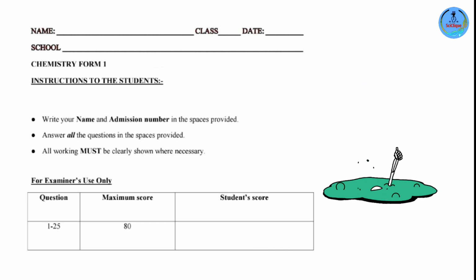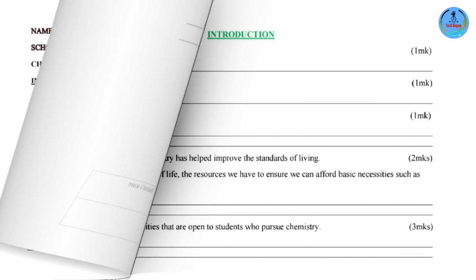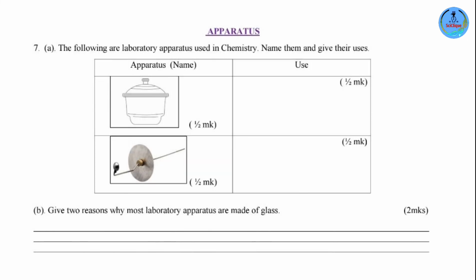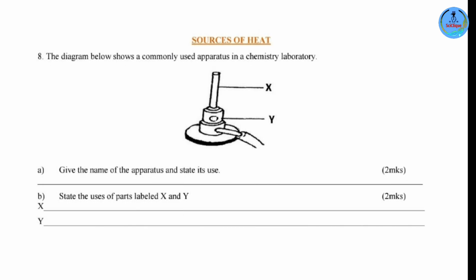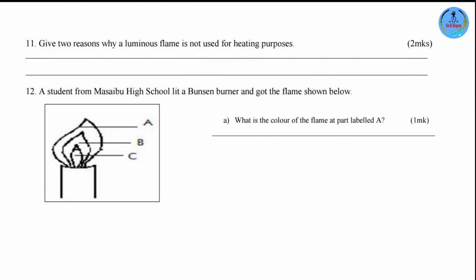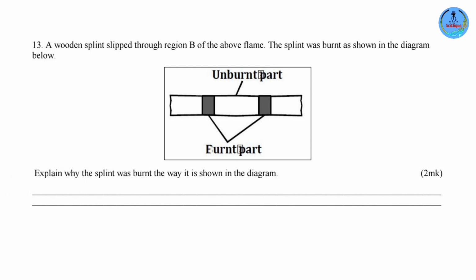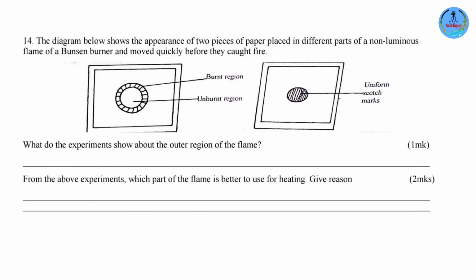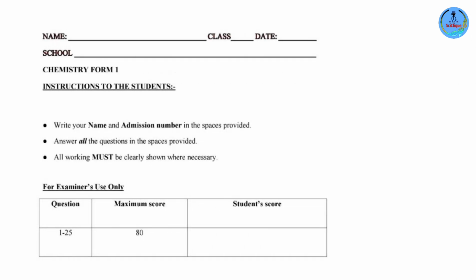So let's start. Now, these questions have been arranged according to the subtopics. So for example, over here we have introduction, drug abuse, apparatus, we have sources of heat, and so many more up to the end of the 2nd chapter. And there are plenty of application questions sprinkled inside. Now, these application questions are going to test your critical thinking skills. So it's going to be an exciting lesson.